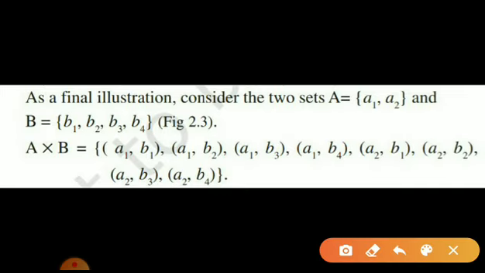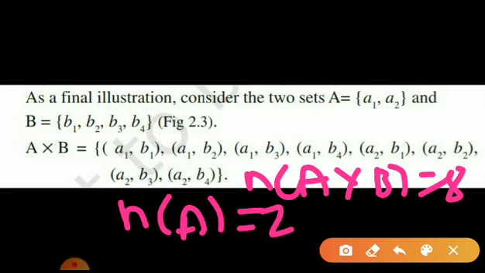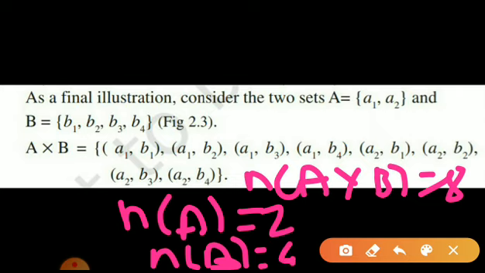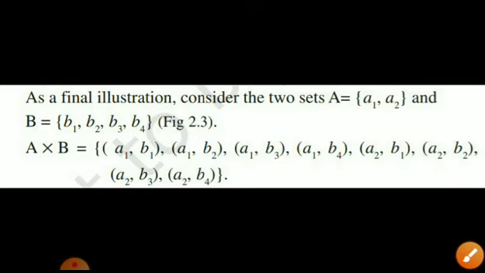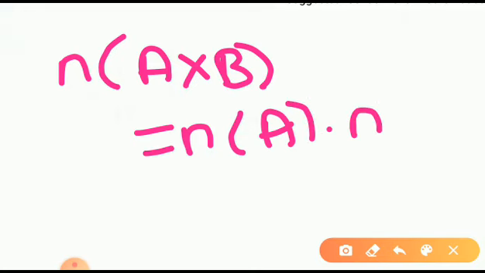Is there any relation you can get for the number of elements of A cross B? See, in the previous example, the number of elements in A cross B was 8. The number of elements in A is 2 and the number of elements in B is 4, and 4 into 2 is 8. So can I say that the number of elements in A cross B is always equal to the number of elements in A into the number of elements in B? Is this clear?